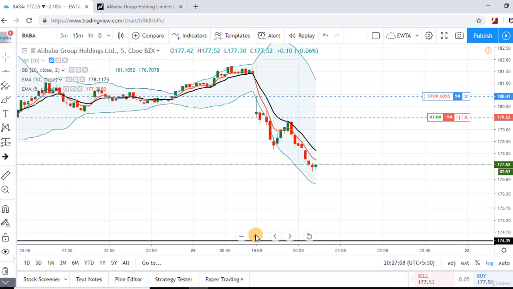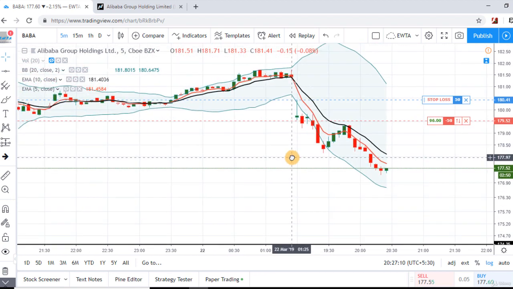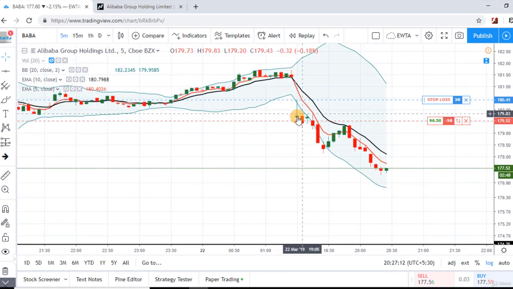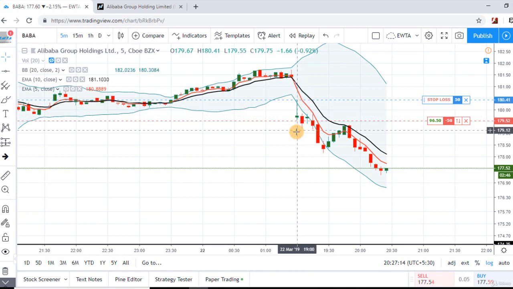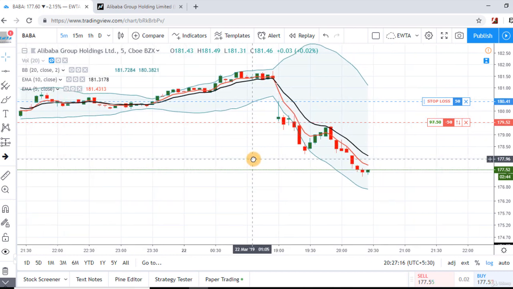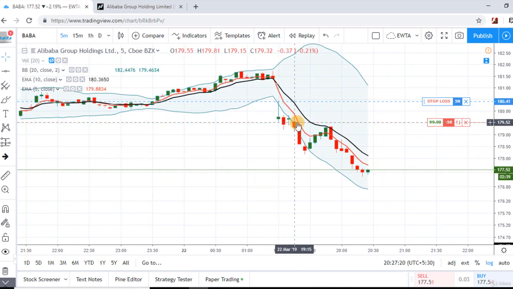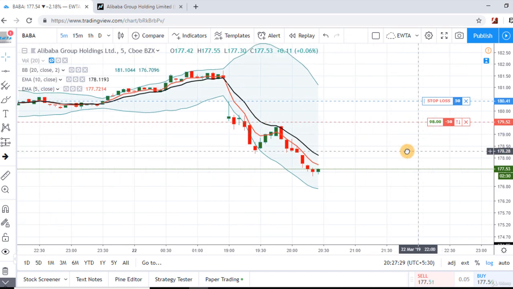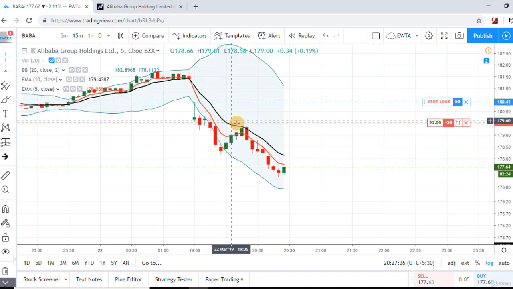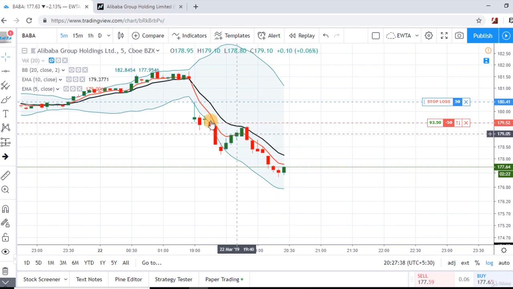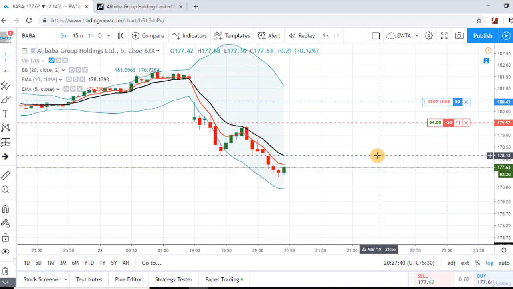Now see, this was the opening candle and the opening candle was outside the Bollinger Band. As per my day trading strategies, we should wait for the open in the Bollinger Band range. So this candle was opening in the Bollinger Band range. So I entered in my trade for day trading. Moving average set was already giving a sell signal and Bollinger Band was going in downward direction.